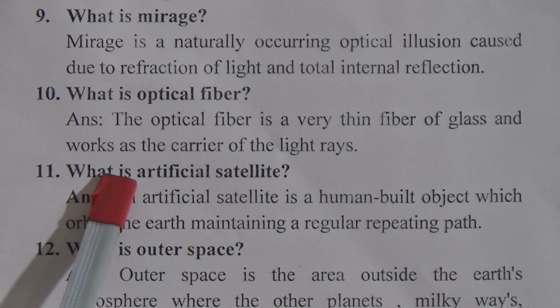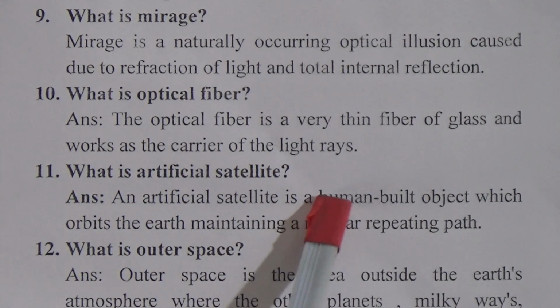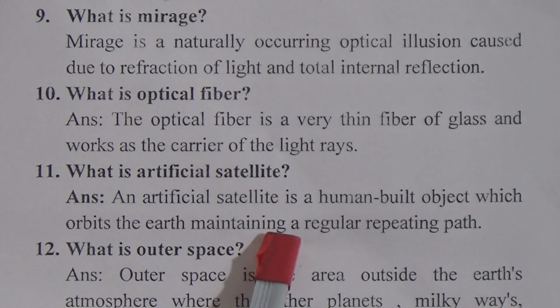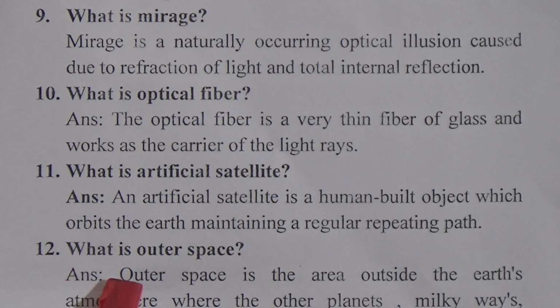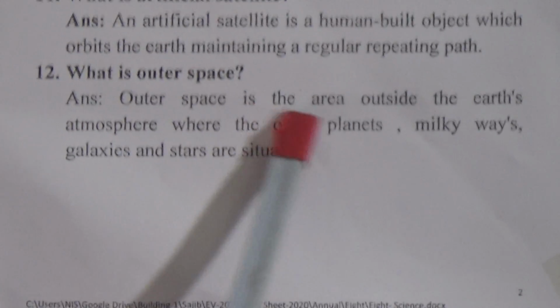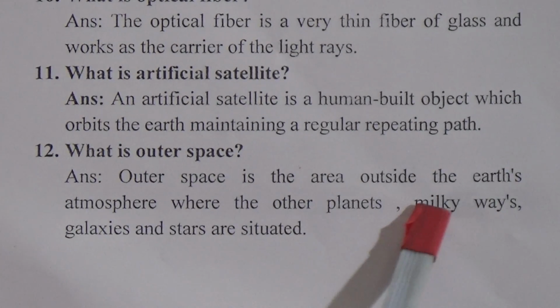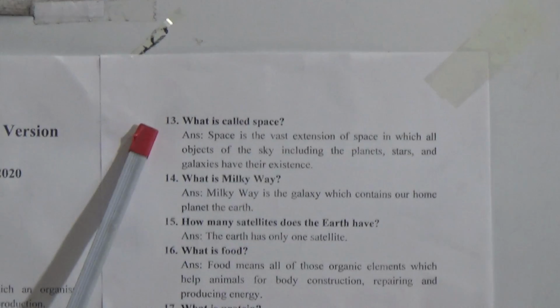Question 11 is, what is artificial satellite? Answer: An artificial satellite is a human built object which orbits the Earth maintaining a regular repeating path. Now question 12, what is outer space? Answer: Outer space is the area outside the Earth's atmosphere where the other planets, Milky Way, galaxies and stars are situated.